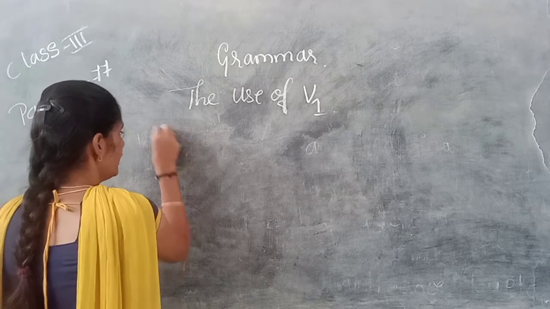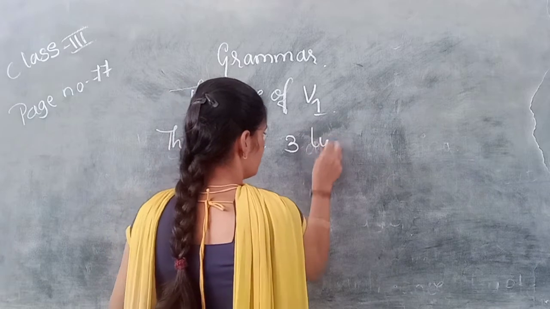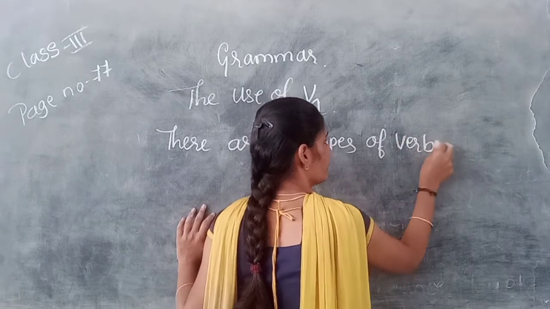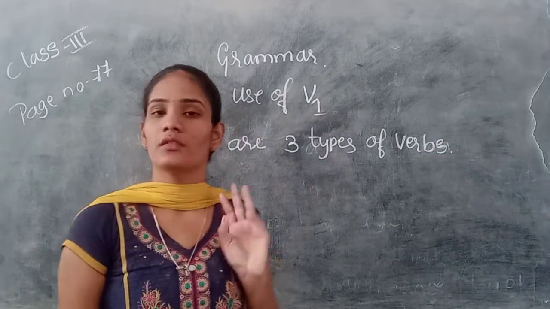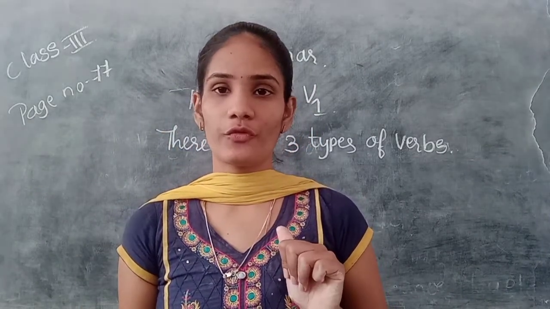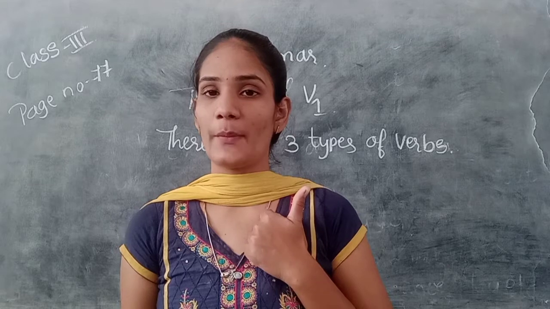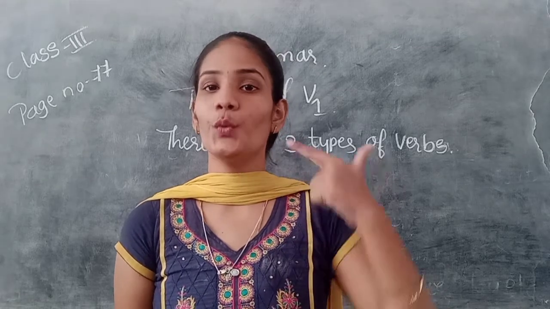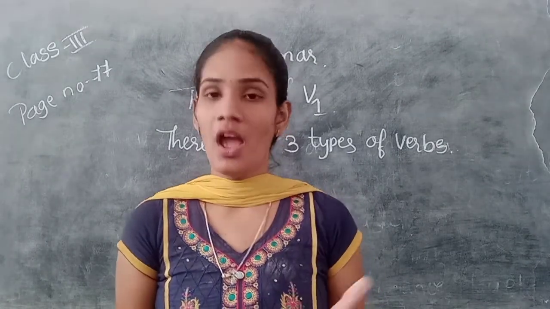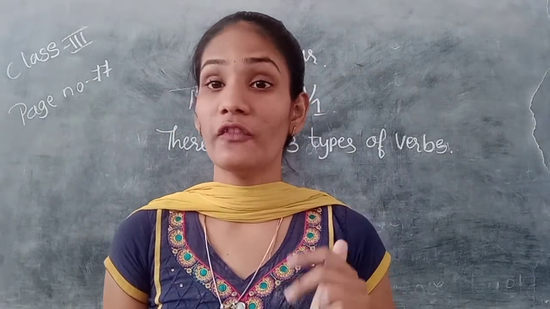So there are three types of verbs. So which are those? I have told you there are three types of verbs. Yes, as they have given here in your grammar topic, V1, V2, V3. So for which word we have to say V1, for which word V2, and for which word V3, we have to know it.